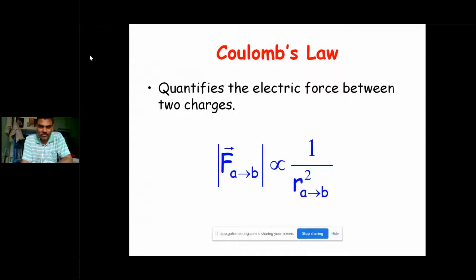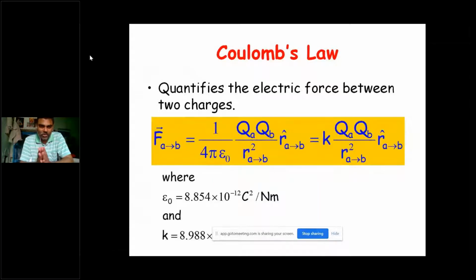r square. So when you take that proportionality constant as 1 by 4 pi epsilon naught, then we have the force between two point charges as QA QB by 4 pi epsilon naught r square. And since this force is a vector, we need to take the unit vector in the direction from A to B. So that's why we have the unit vector r from A to B. And let us say that constant coefficient 1 by 4 pi epsilon naught as k. Then we can say the force is k QA QB by r.